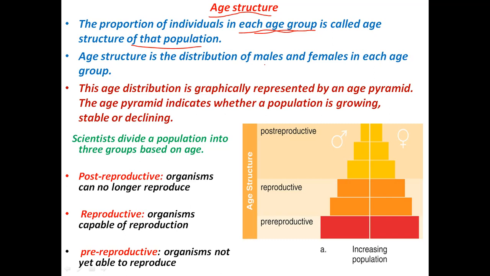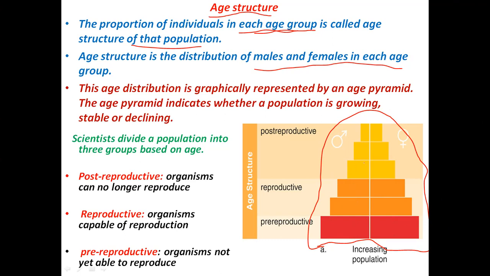Age structure gives us the distribution of males and females in each age group, and this age distribution in a population is graphically represented with the help of a diagram. We call it an age pyramid. This is an age pyramid here, because this is the shape of a pyramid. That's why it's called an age pyramid.